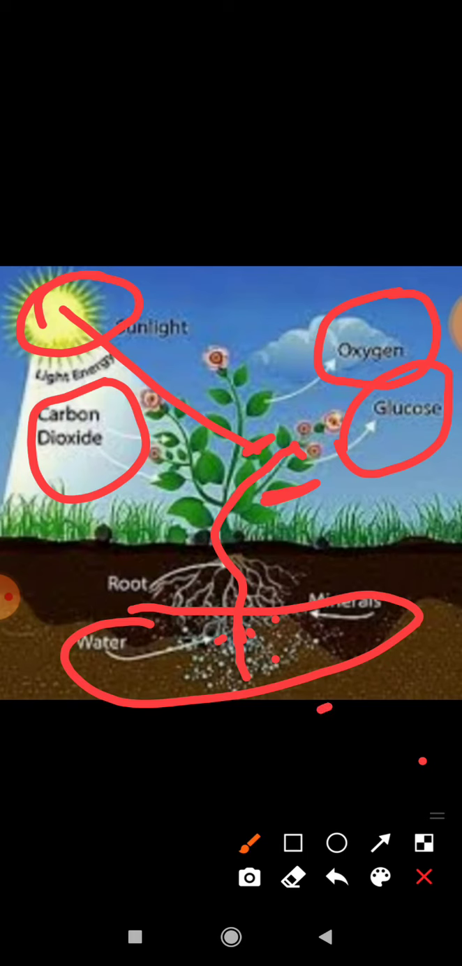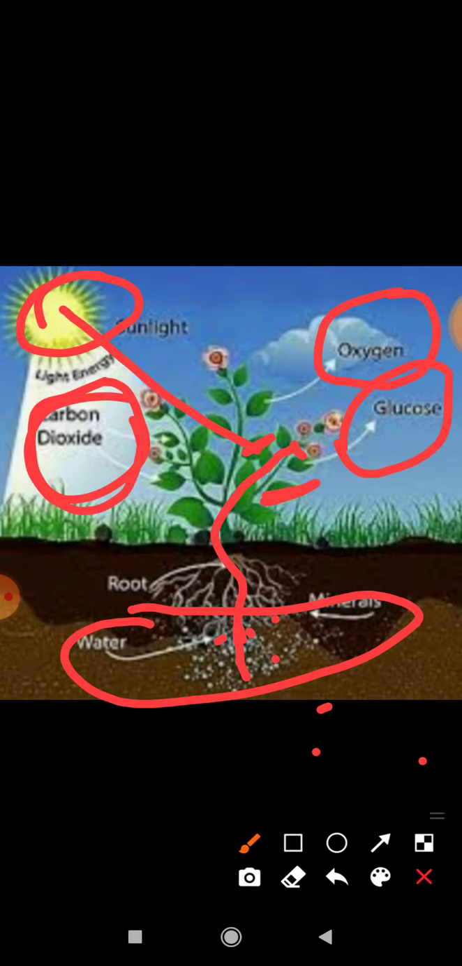structure throughout the plant. Means in the whole plant there is a pipe-like structure, just like there is a pipeline in your house. In the same way there is a pipeline in the whole plant which carries the water from the roots to the leaves for photosynthesis, because it is a requirement for photosynthesis.